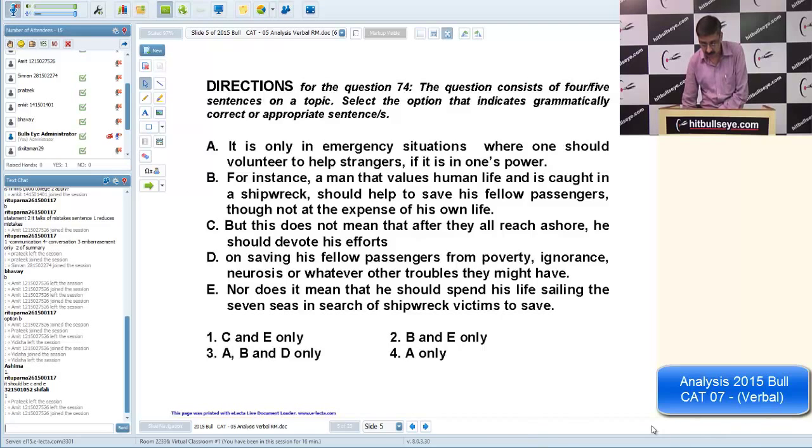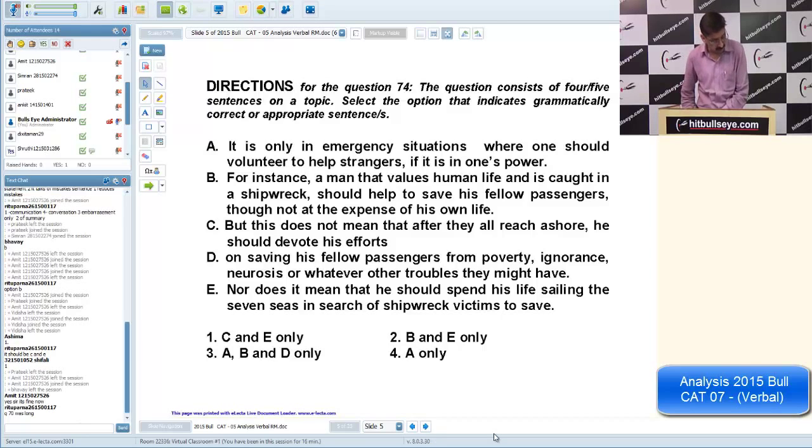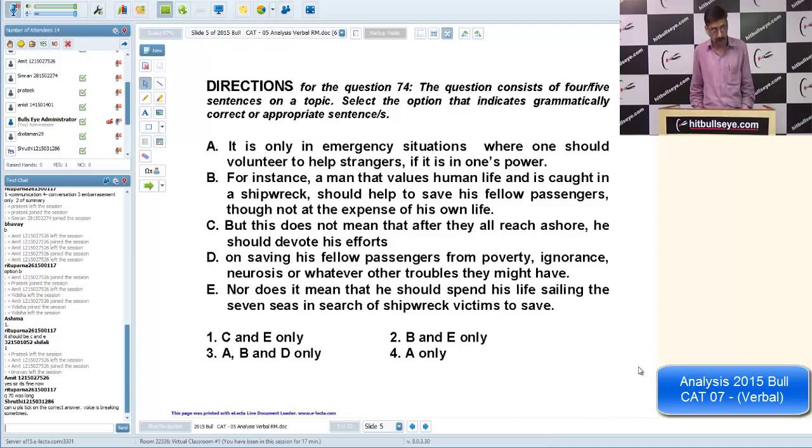So the time has come to move on to the next question. Any questions till now? Question 70 was long. Let me go through question number 70. Okay Shruti, I'll move my cursor there and you'll be able to watch the correct answer.